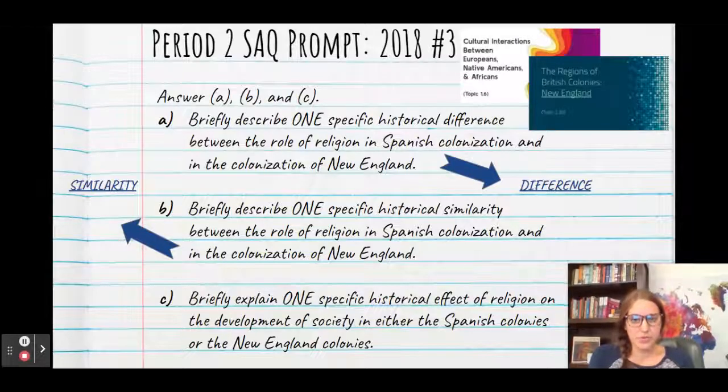So here is your prompt. Part A, briefly describe one specific historical difference between the role of religion in Spanish colonization and in the colonization of New England. Part B, briefly describe one specific historical similarity between the role of religion in those two regions. Part C, explain one specific historical effect of religion on one or the other region.